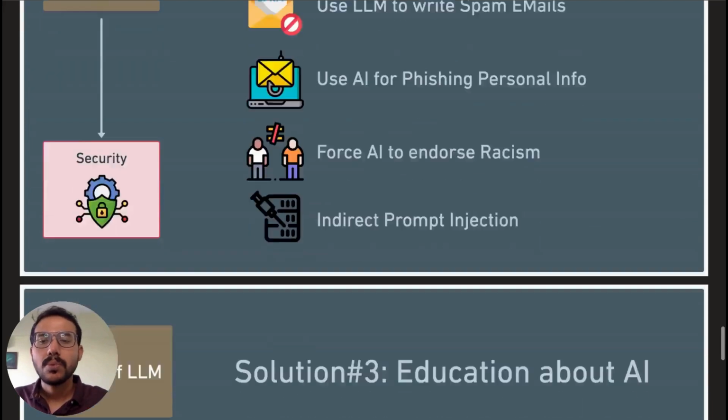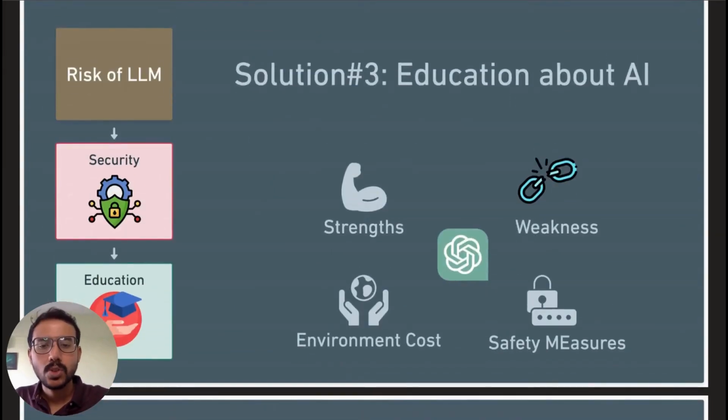Okay, so how do you handle it? Let me give you an example. Training a brand new large language model can be environmentally impactful, as much as a whopping 100 round trips between New York and Beijing. This means it's really important to know the strengths and the weaknesses of our technology.